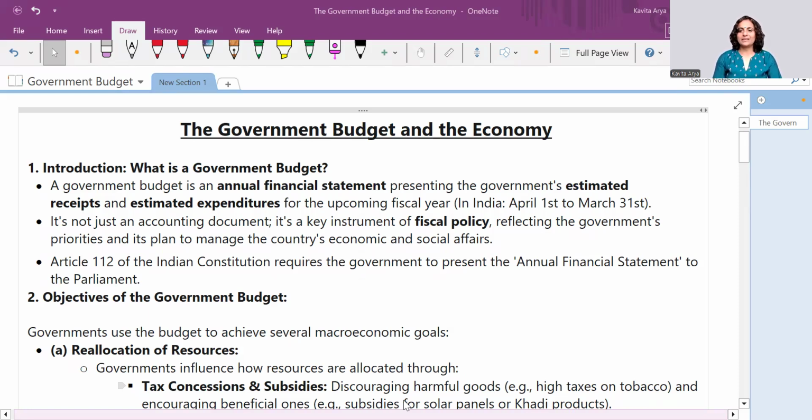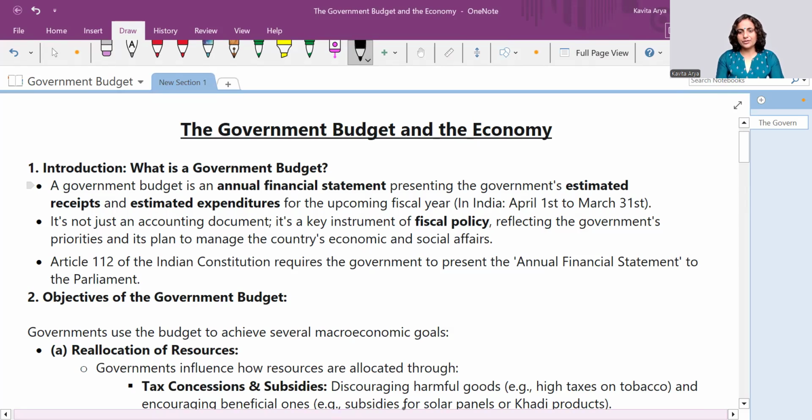It is made as per the government's key priorities, the national objectives, and the social and economic situation of the country. Considering all these points, we frame a definition: a government budget is an annual financial statement presenting the government's estimated receipts and expenditures for the upcoming financial year.